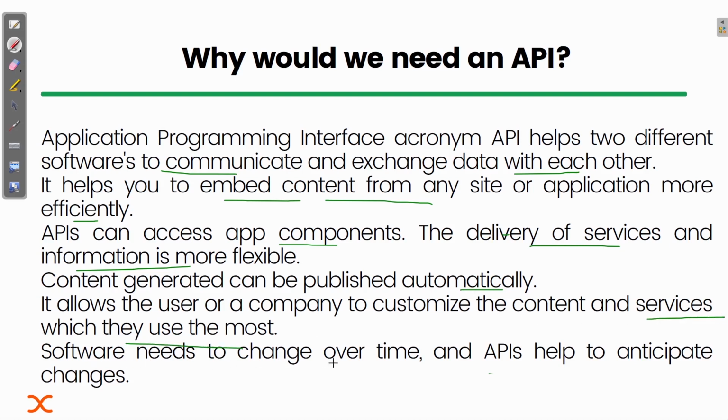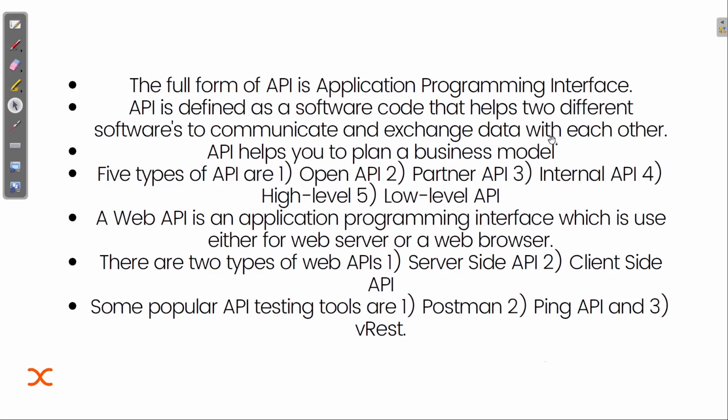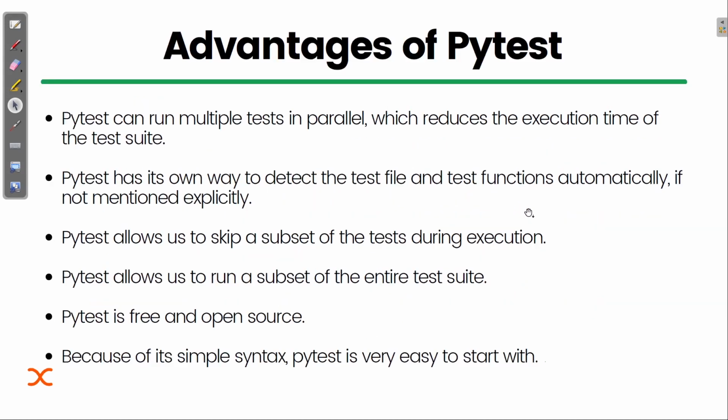Software needs to change over time, and an API helps to anticipate the changes. I guess these are the basics that we have already discussed, and that is clear. You can refer to this point yourself to know more about what an API is. Some popular API testing tools are Postman, Ping API, and VREST. You can check them out to understand more.